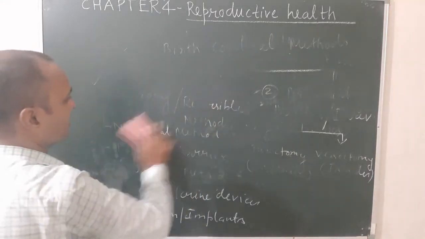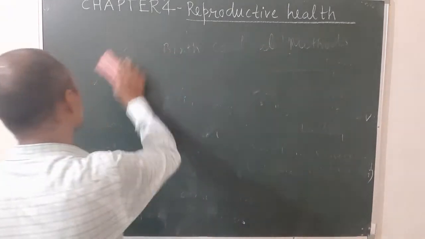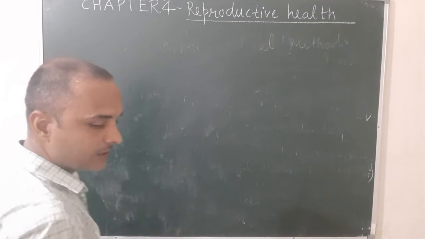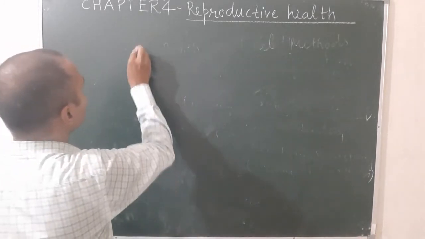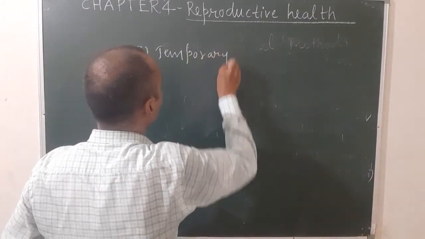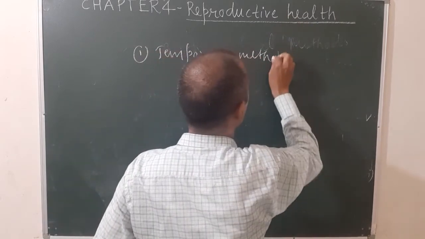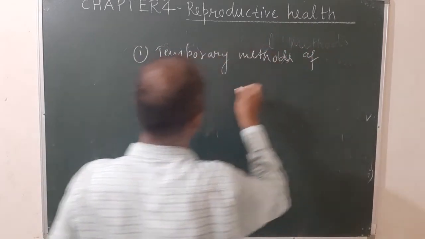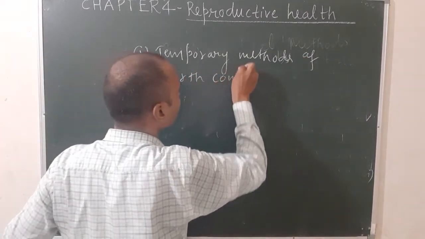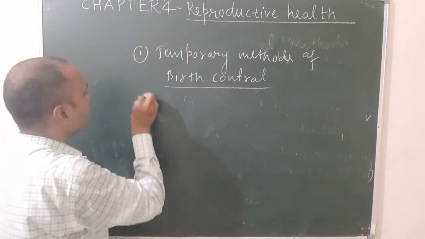First, temporary methods of birth control. It is the type of birth control methods. Okay, so the first one is further classified into 3 types.